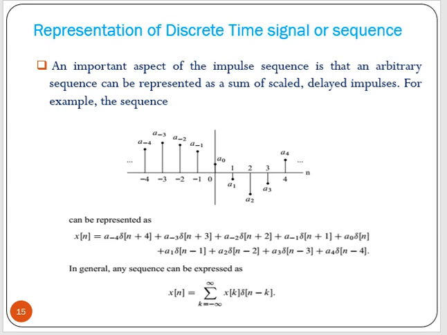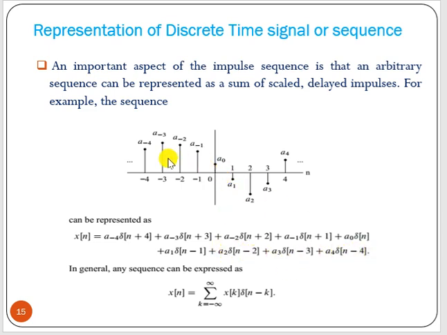Okay. For example, now say we have x at n equal to 0. Its value is a0. So what can we write? a0 into delta of n, right? Then what can we write? a1 into delta of n minus 1, right? Then a2 is the magnitude. It is at n equal to 2, so delta of n minus 2. Like that way we can go.